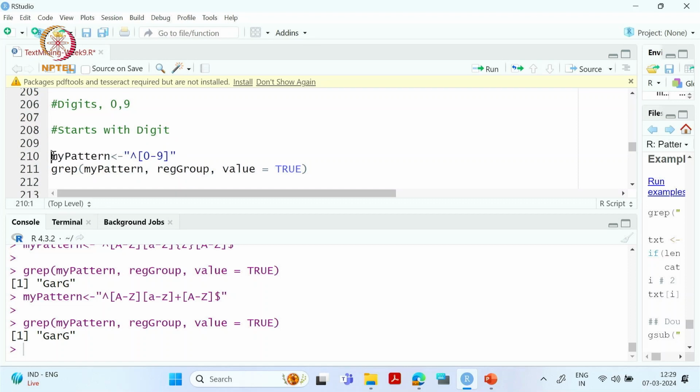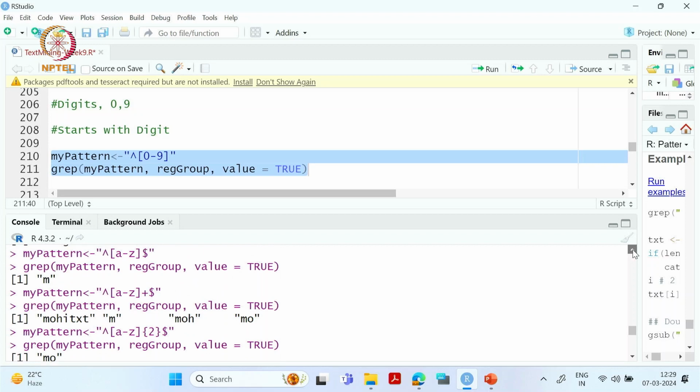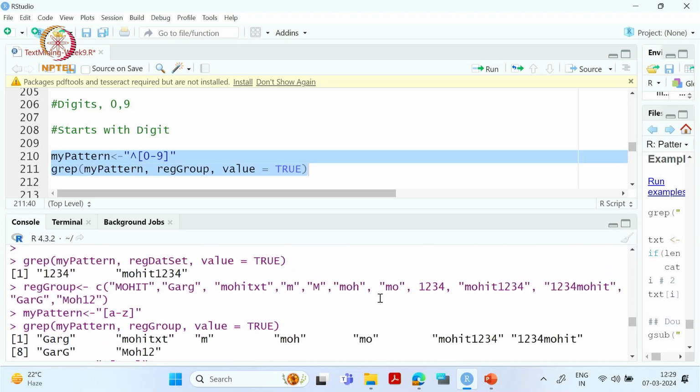If I create my pattern and call it, these are the two words: 1 2 3 4, and 1 2 3 4 Mohit. If you see our data set, there are four words which have digits: one is this, one is this, then 1 2 3 4 Mohit, and another is this. But for this pattern we are focused only on the words which start with a digit. So one is this one and another is this one.